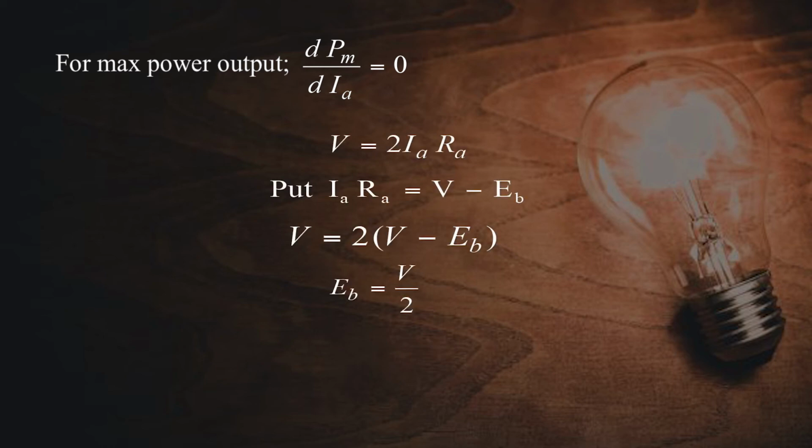So you can write V equal to 2 into Ia into Ra. Now you put this Ia Ra is equal to V minus Eb.